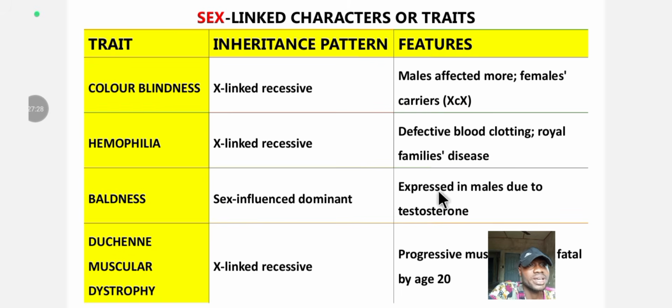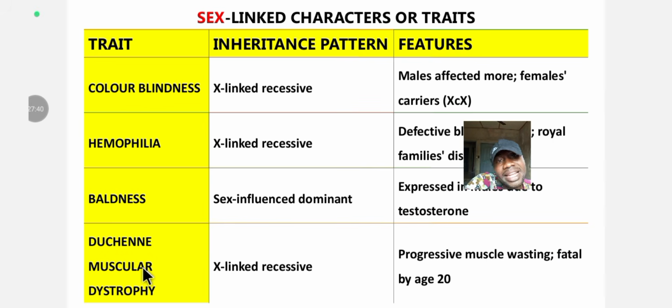All right. What are the features? Expressed in males due to testosterone. When testosterone is low, it influences baldness. Then Duchenne muscular dystrophy is X-linked recessive. So it's only baldness that is sex-influenced dominance. The rest are X-linked recessive. All right. The feature is progressive muscle wasting. It is usually fatal by age 20. When they reach 20, most of them die. We get this Duchenne muscular dystrophy, progressive muscle wasting, the person keeps getting lean. Most of them die before 20, or immediately after they complete 20 years. From 21, 22, they just die.